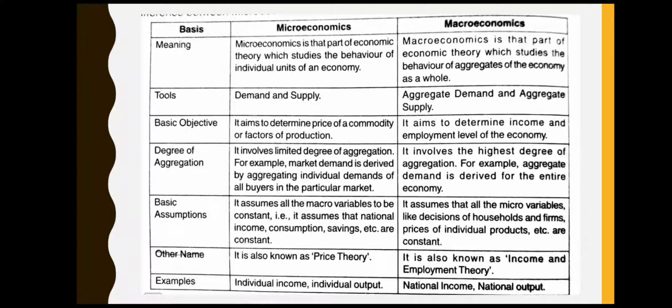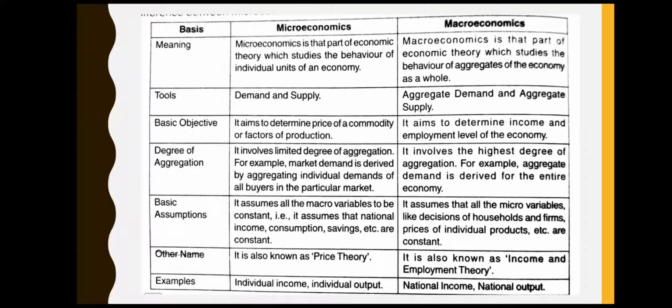Like for example, over here, in order to calculate the market demand, which refers to demand for a particular product, market demand is derived by totaling all the individual demands. So that much summation, that much aggregation is used in microeconomics.